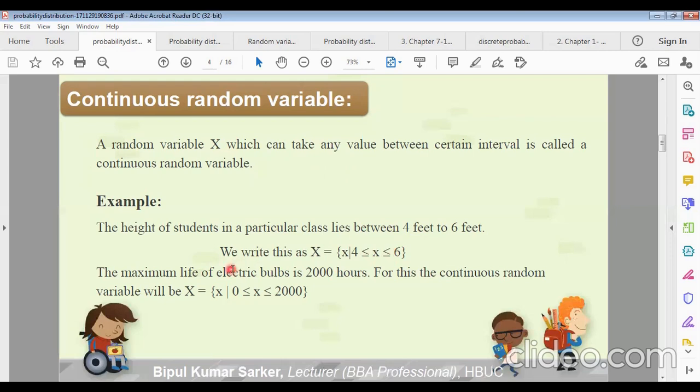We can take another example: the maximum lifetime of electric bulbs, 2000 hours. On every electric bulb there is a notation of 2000 hours lifetime. So for this, the continuous random variable will be X = {x : 0 ≤ x ≤ 2000}, where x lies between 0 and 2000. Here x is the actual lifetime of a bulb. So these types of random variables will be continuous.